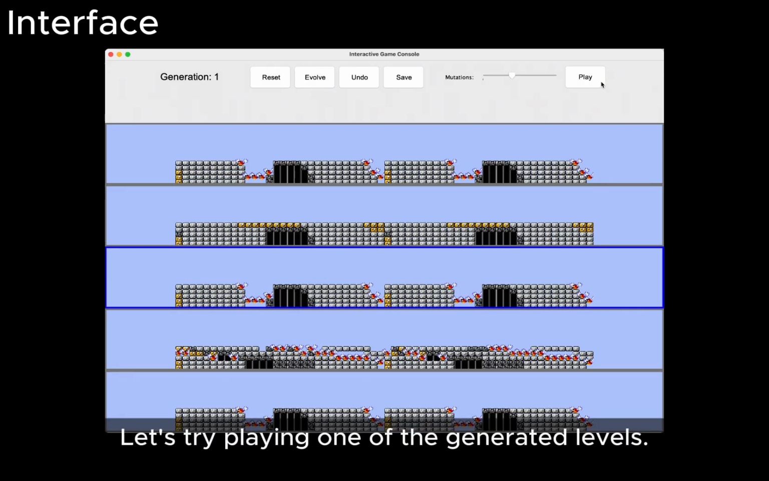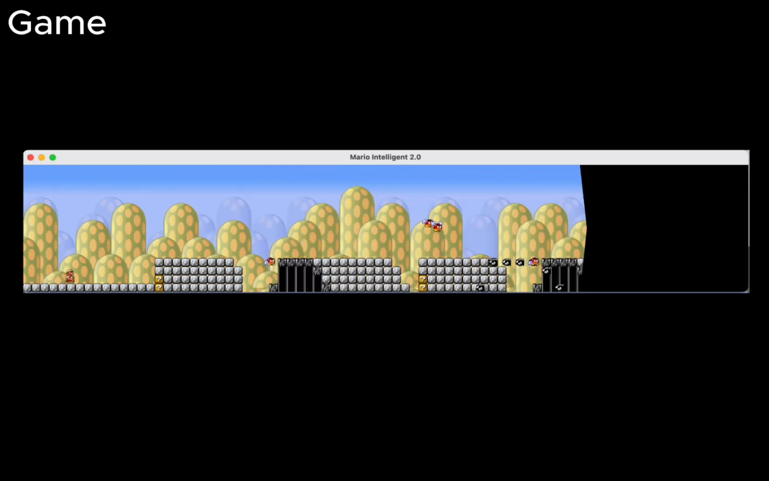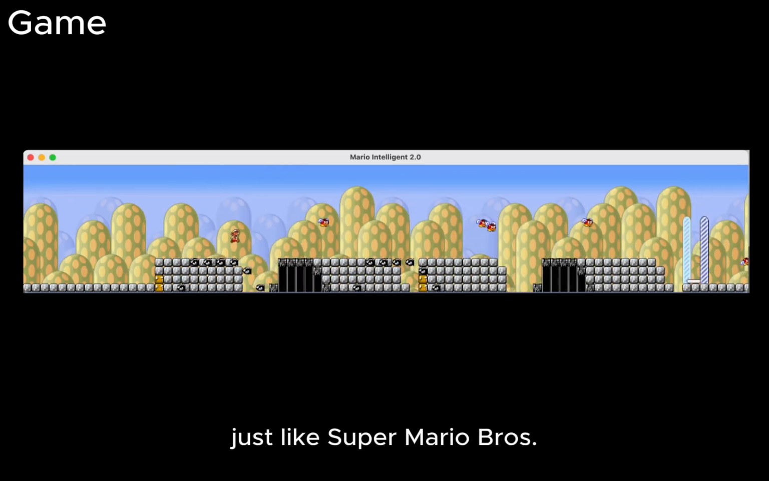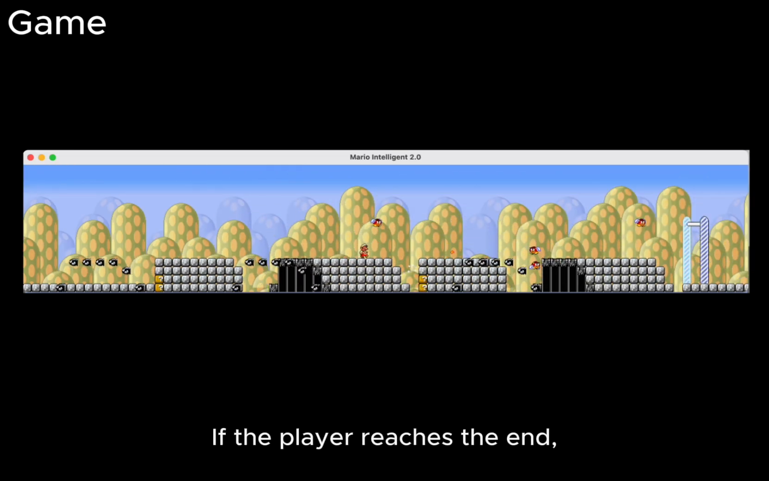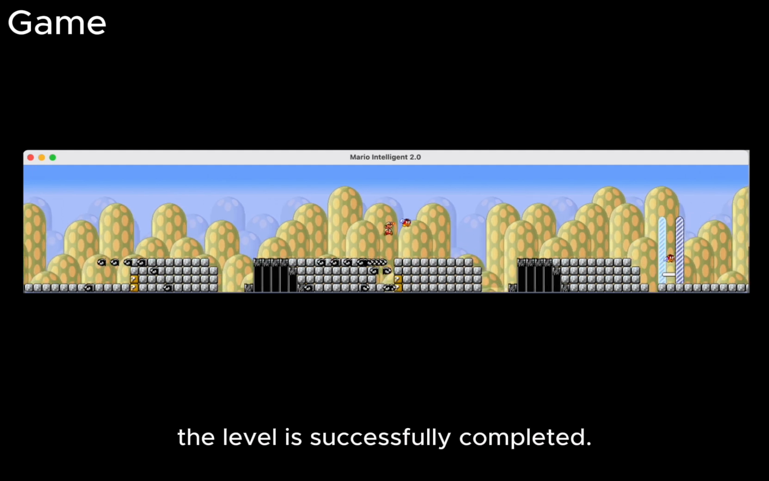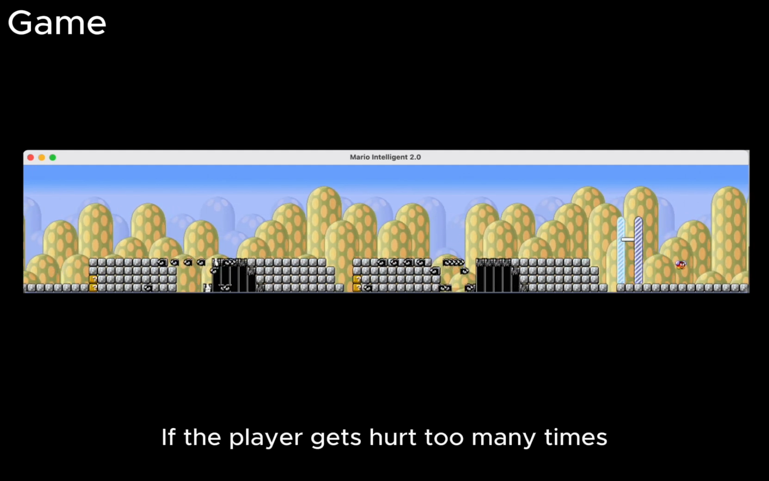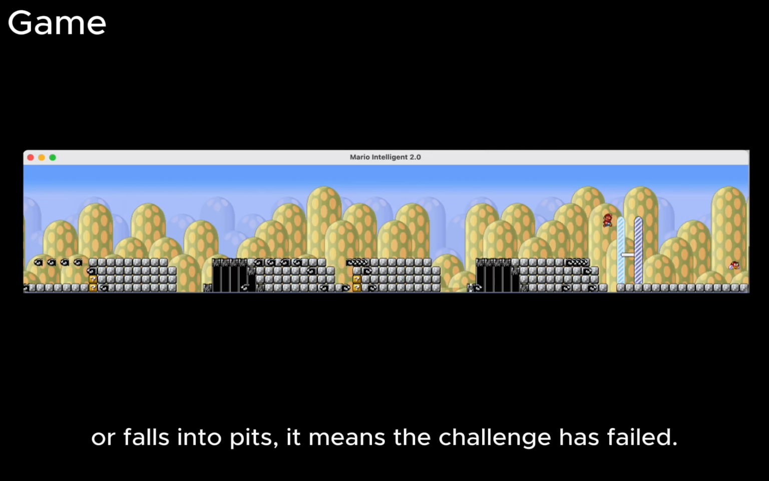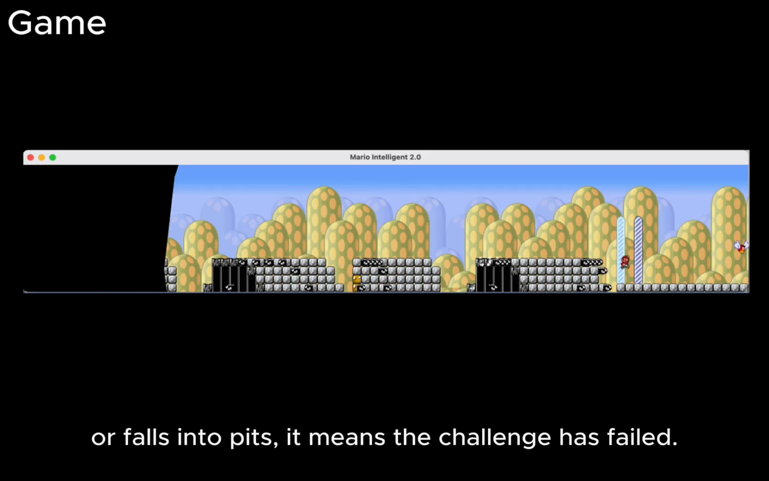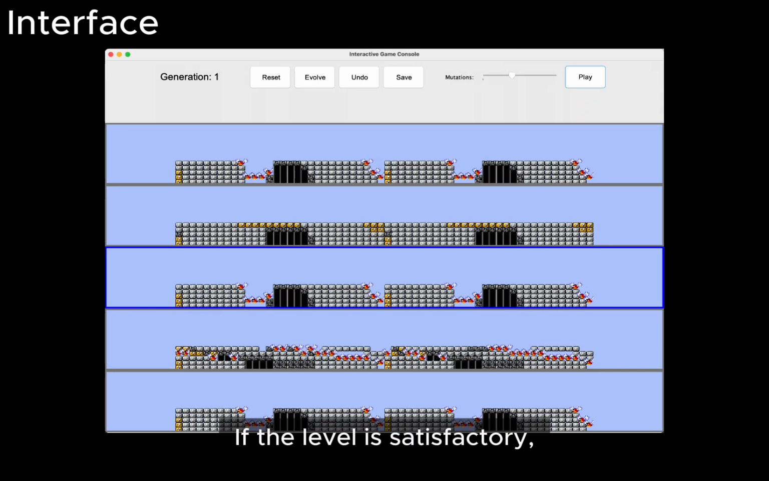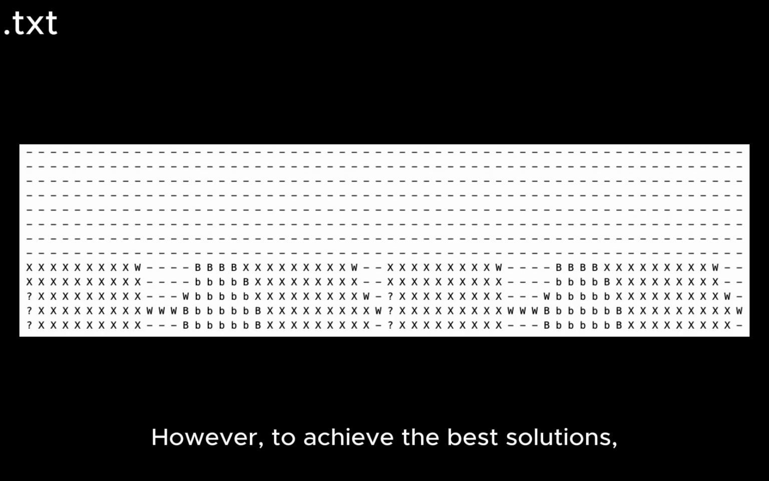Let's try playing one of the generated levels. The game mechanics function just like Super Mario Bros. If the player reaches the end, the level is successfully completed. If the player gets hurt too many times or falls into pits, it means the challenge has failed. If the level is satisfactory, it can be saved as an annotated text file for future use. However, to achieve the best solutions, the IEC process requires sufficient time and generations to refine the levels effectively.